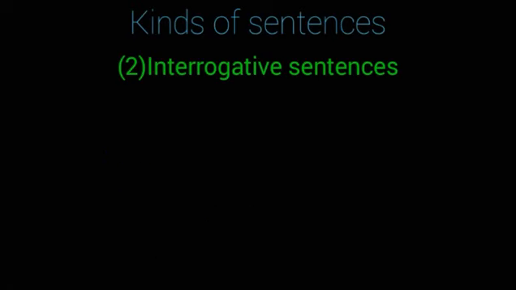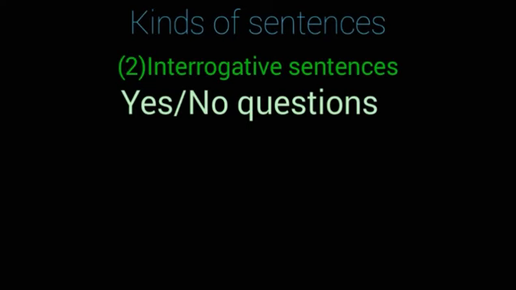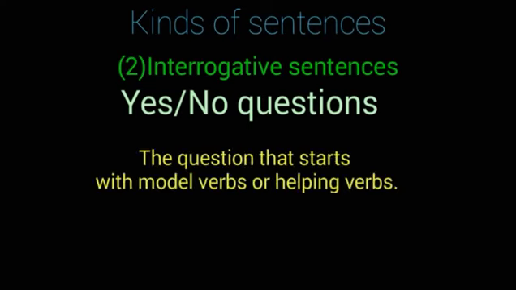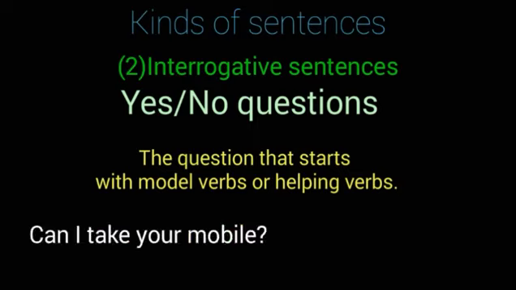And the second one is yes no question. Yes no question means the question that starts with modal verbs or helping verbs. We call them yes no question because in yes no question we give the answer in two ways, yes or no. That's why we call them yes no question. See an example. Can I take your mobile?